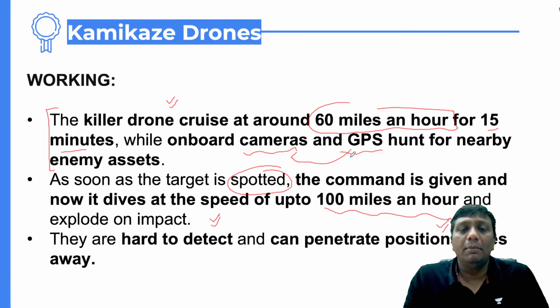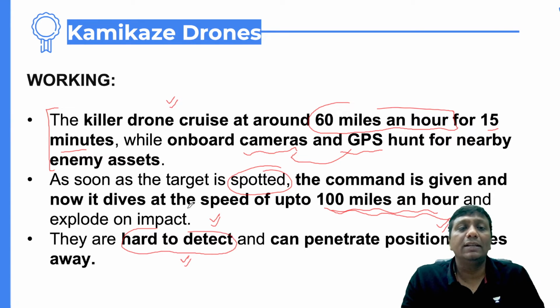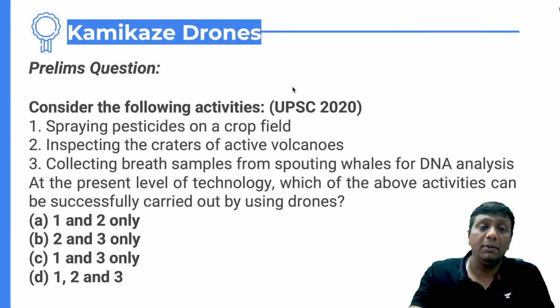So the speed can be increased to around 100 miles an hour when they are going to attack particular areas. They are hard to detect and can penetrate positions miles away, guys. Definitely, it is not easy to detect this kind of drone system. The radar and infrared type of systems could not find out the location of a kamikaze drone. That is the reason, guys, that it is very dangerous for enemy countries.